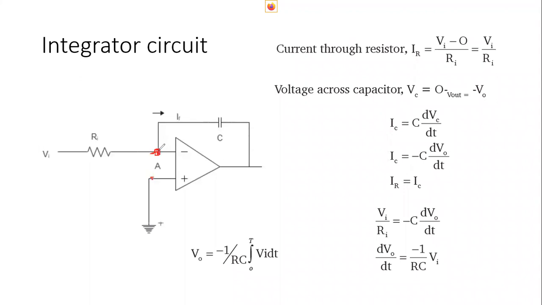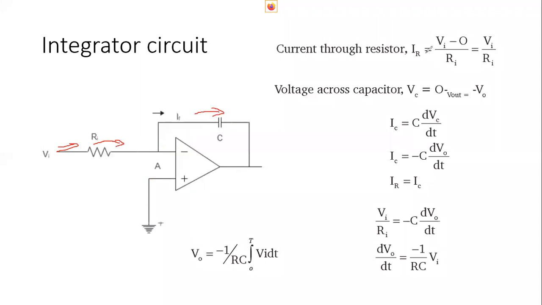Due to the effect of virtual ground, the current flowing through the input resistance will flow through the feedback circuit, and this feedback current will be the same as the input current coming from our input signal. So the current flowing through Ri will flow through the capacitor.